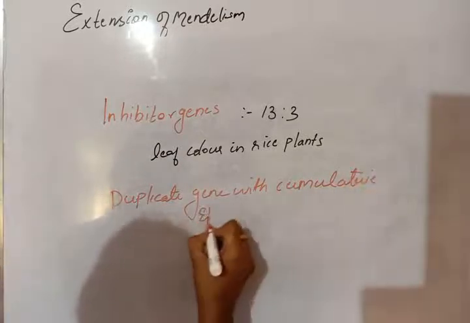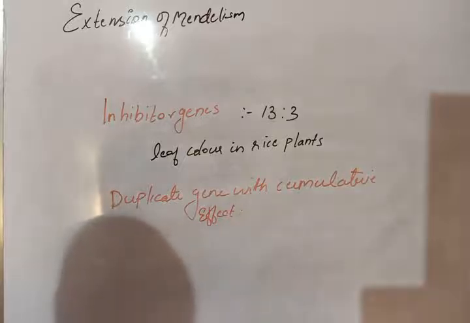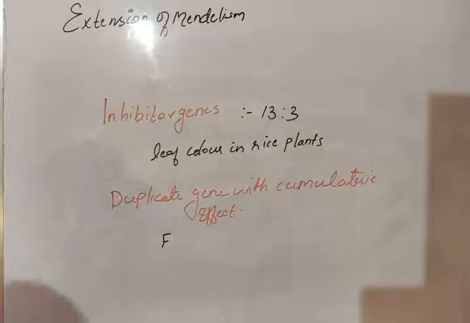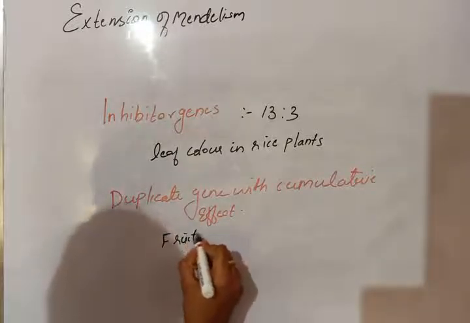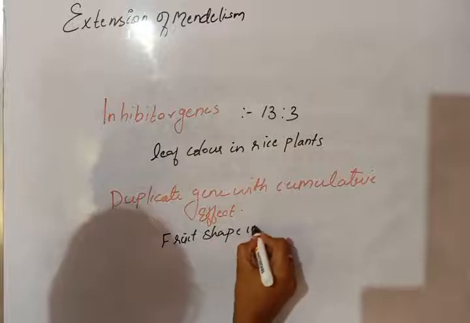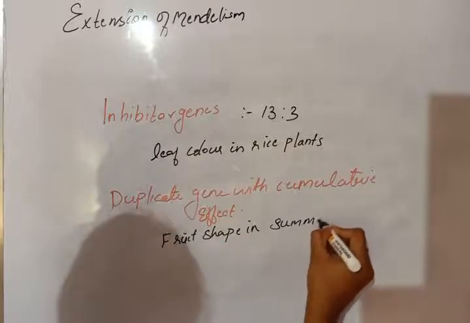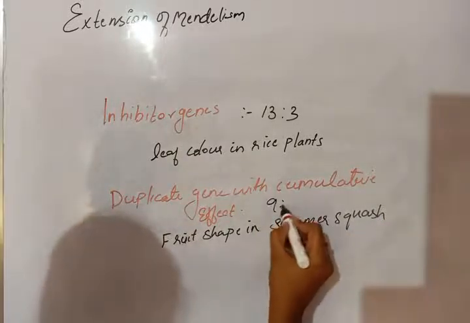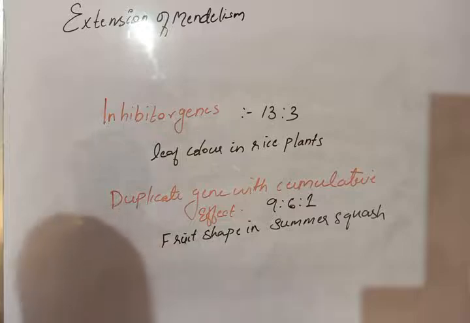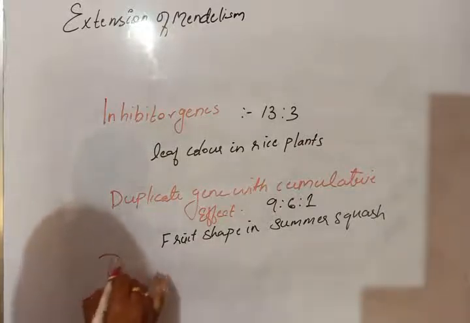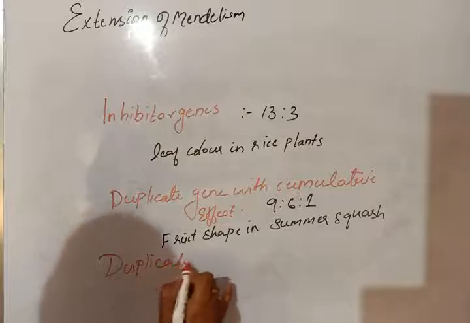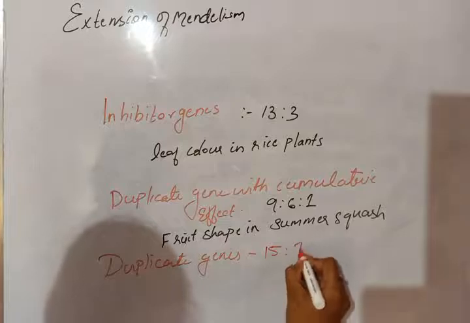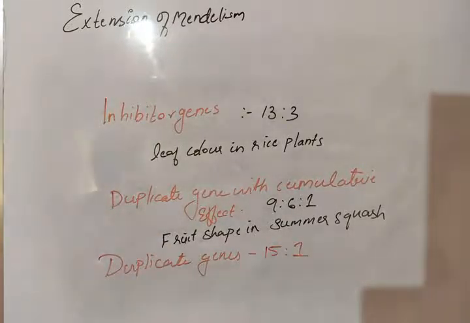The example is fruit shape in summer squash, and the ratio is 9:6:1. Normal duplicate gene is 15:1. If it has a cumulative effect, then it shows 9:6:1.